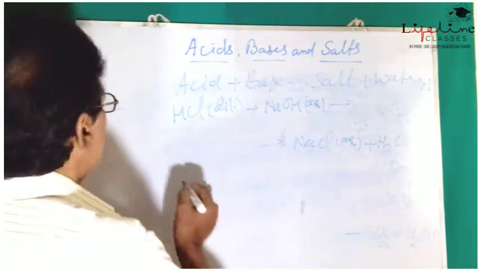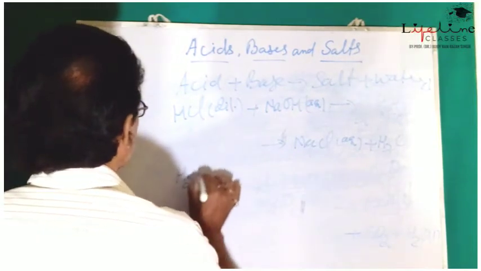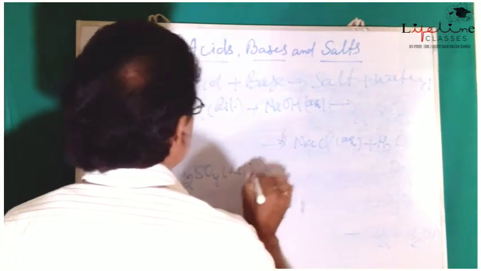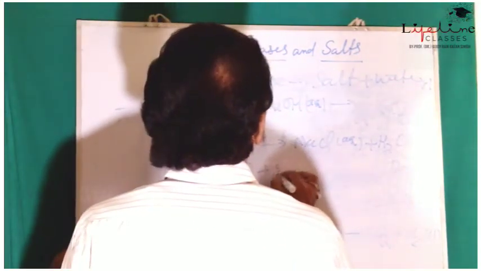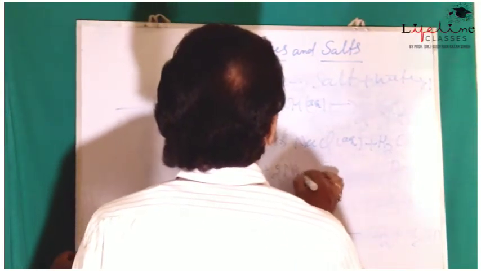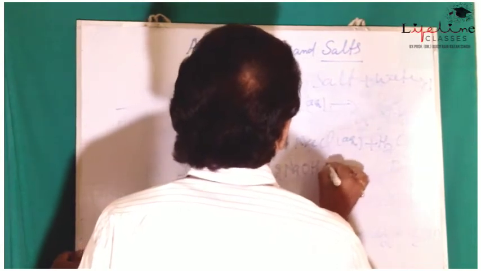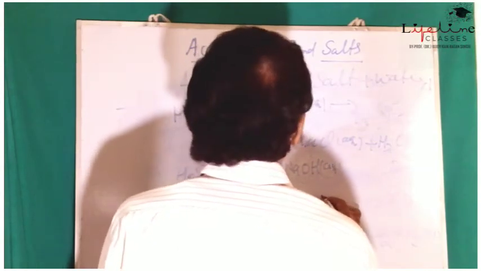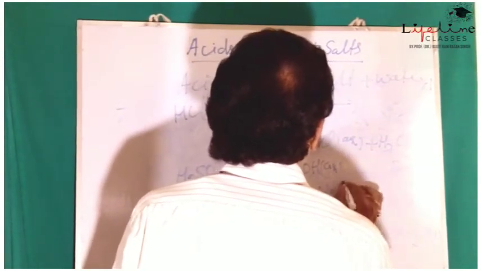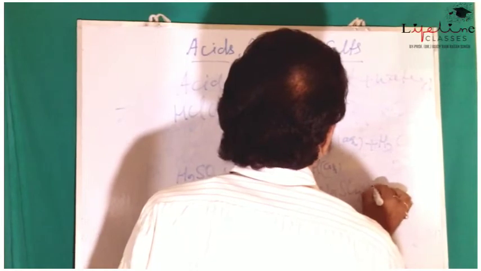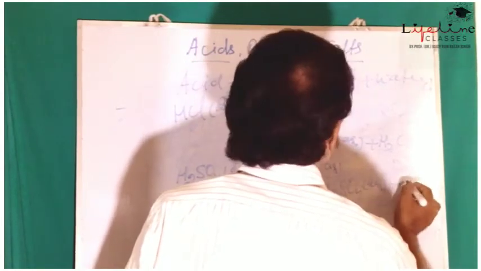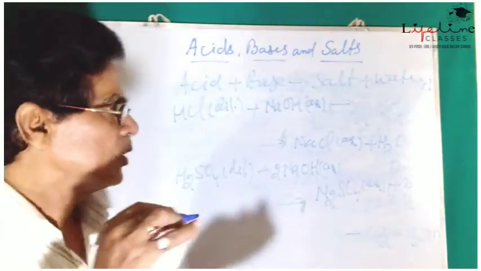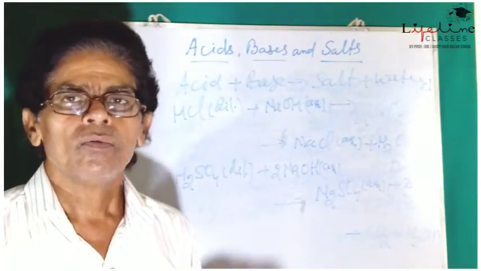In the same way, when dilute sulfuric acid H2SO4 is treated with an aqueous solution of a strong alkali, NaOH aqueous, we will have Na2SO4 aqueous plus 2H2O, which means sodium sulfate and water are formed.